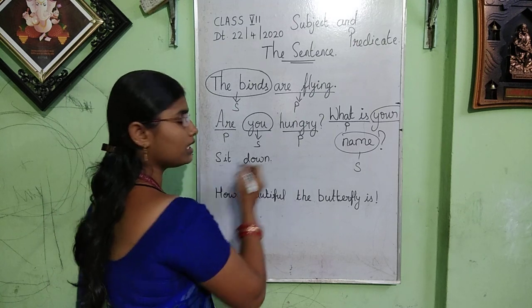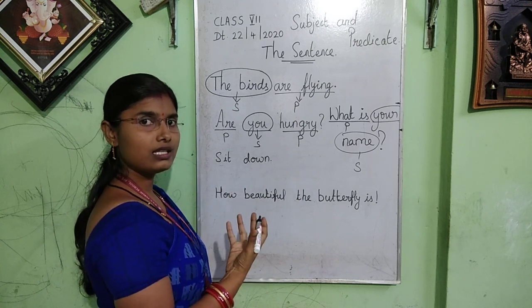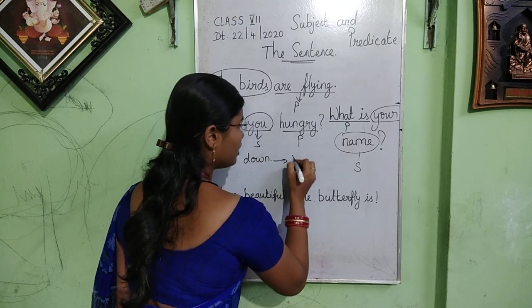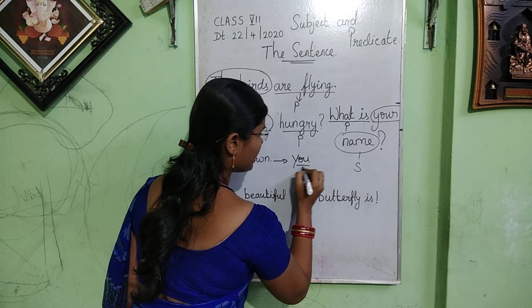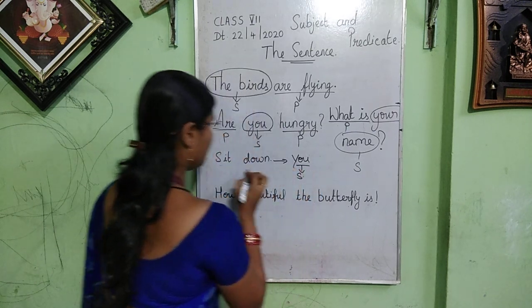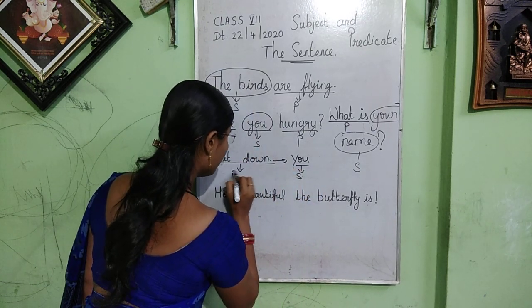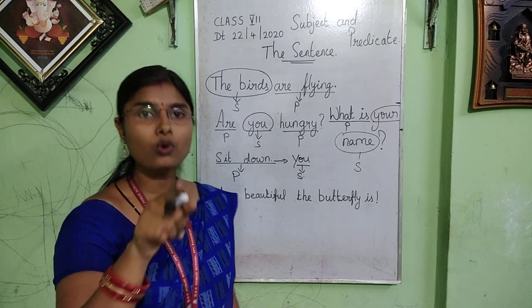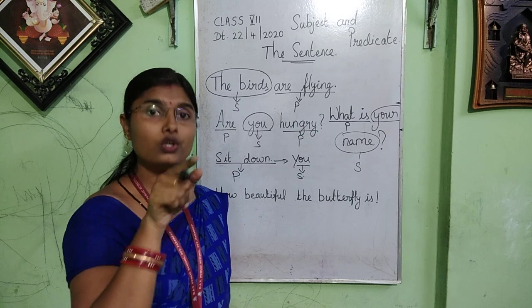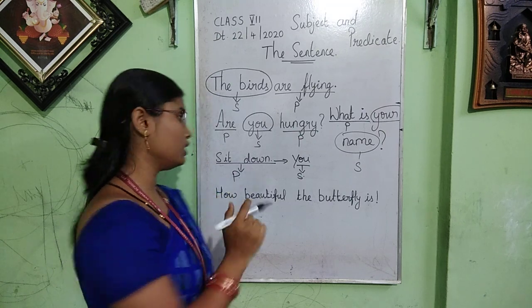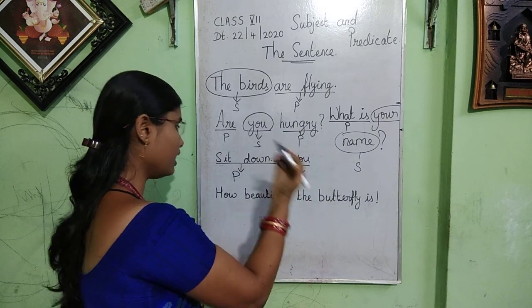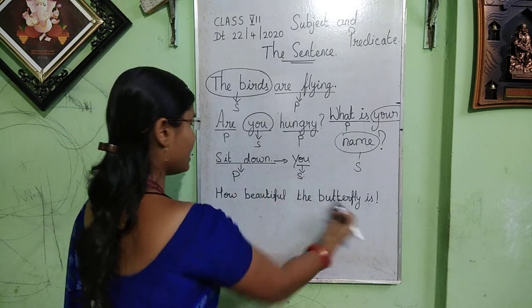So the subject is inbuilt here. Where is the subject? The subject is inbuilt. So I can tell you, "you" is the subject, and "sit down" is the predicate. Because whom did I tell this "sit down"? To you all. Whom did I say? To you. So "you" is the subject and "sit down" is the predicate. I hope you have understood this one. So let us move on to the next one.